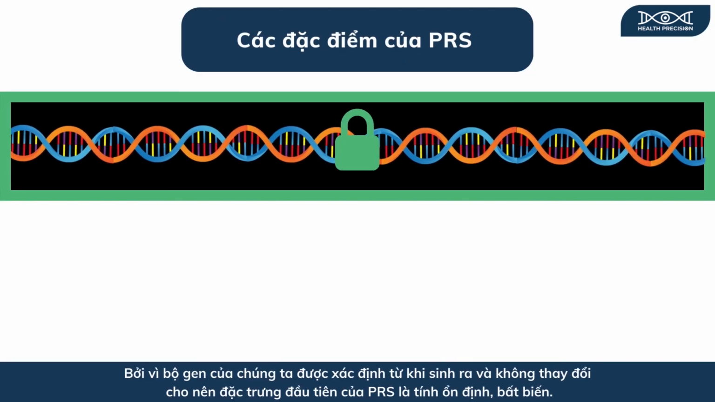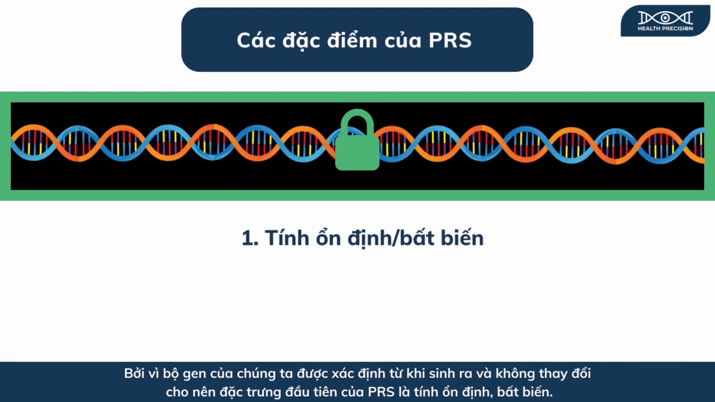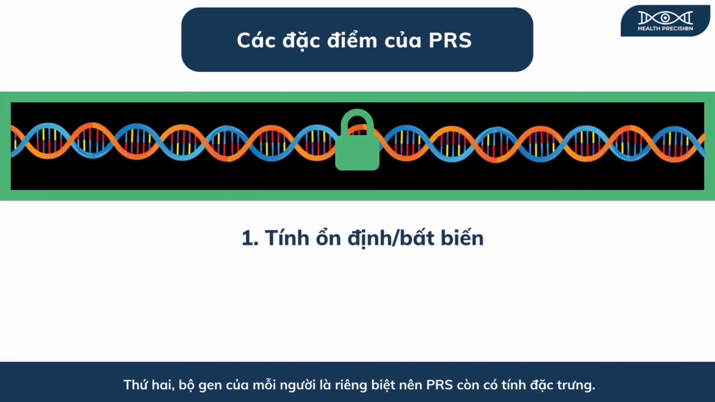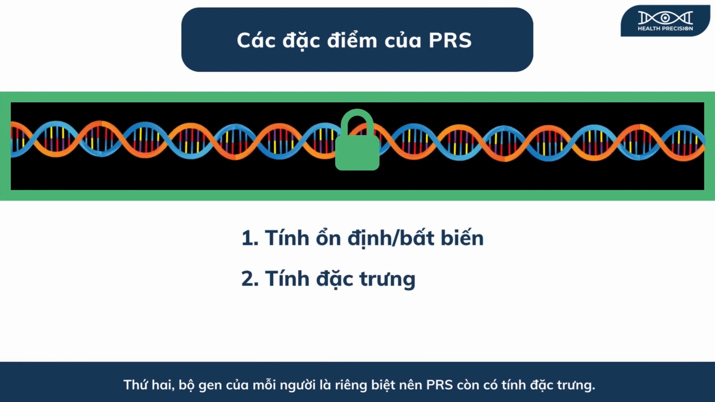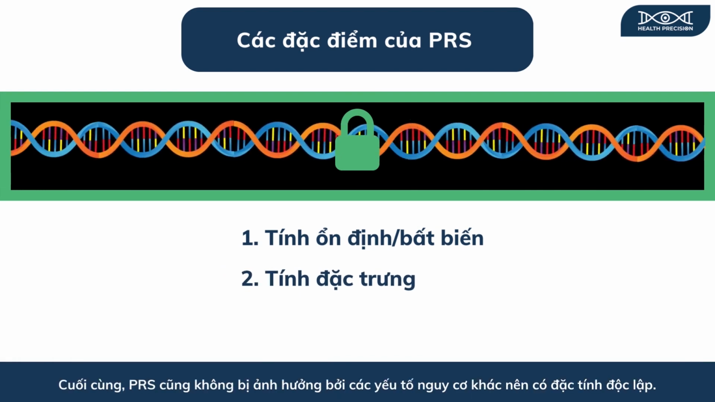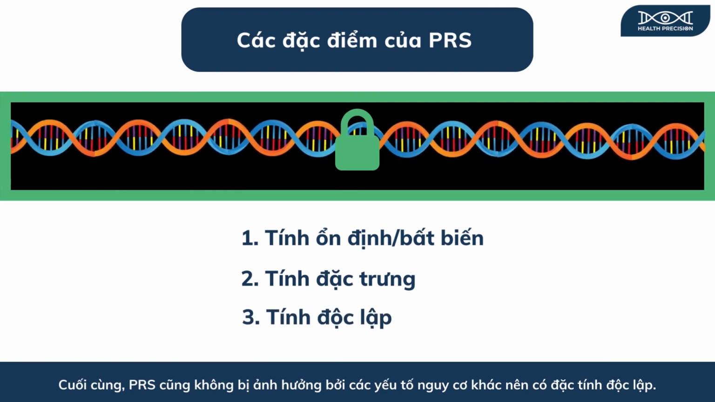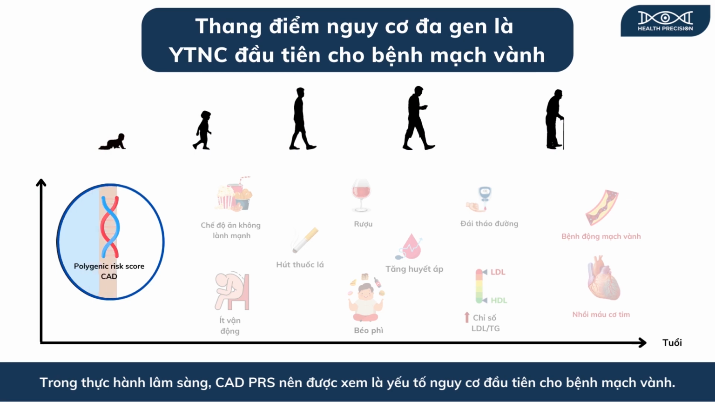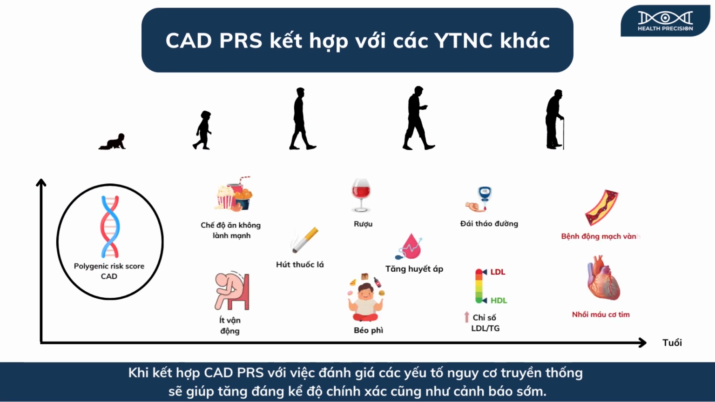So, what are the advantages and applications of PRS? First, our genes are fixed at birth and remain unaltered, making PRS stable and immutable. Second, since everyone's genome is unique, PRS is individually specific. Lastly, PRS is not influenced by other risk factors and therefore has independence properties. In clinical practice, CAD-PRS should be considered as the first risk factor for coronary disease. Used alongside traditional risk assessment, it can greatly improve accuracy and provide early warning.